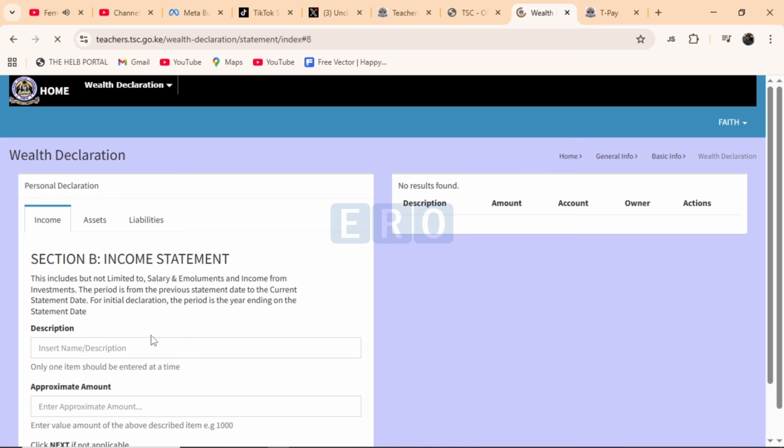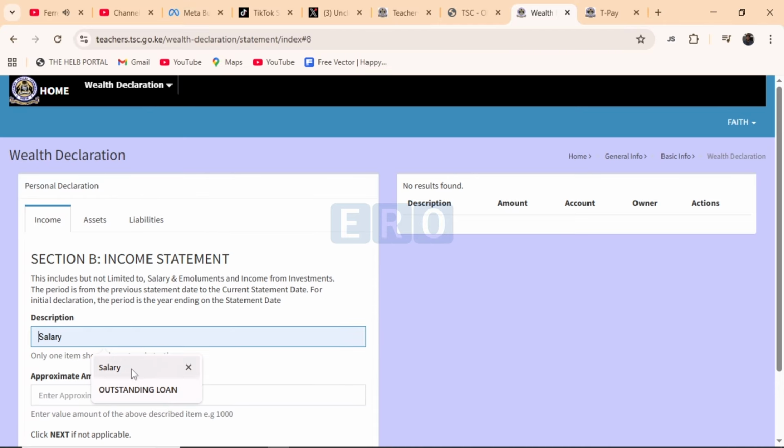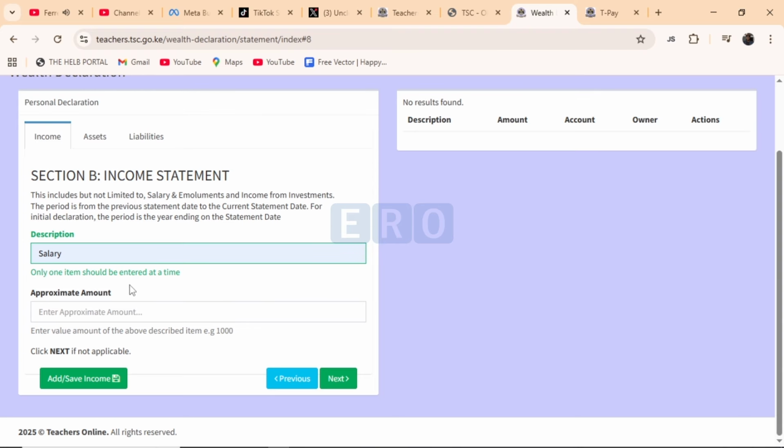Now we move to this section where you need now to declare your income, assets, and liabilities. And you can read about the income here. It's not only limited to salary. We have other forms of income streams which you need to declare. In this case, we are going to declare salary. So I want you to move to description, and here you are going to write salary. And we need the approximate amount. And here you enter the value amount of the above described item, that is for the 2 years.